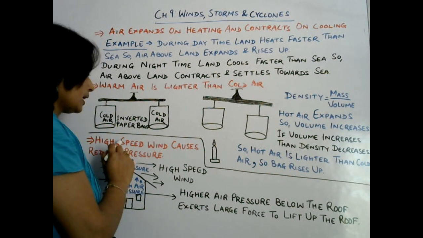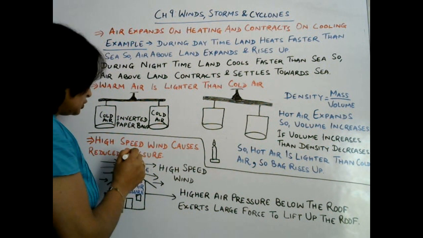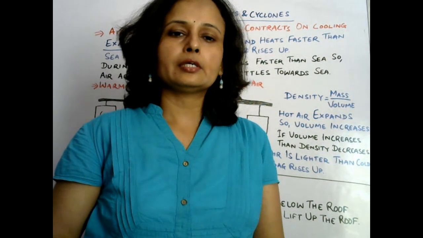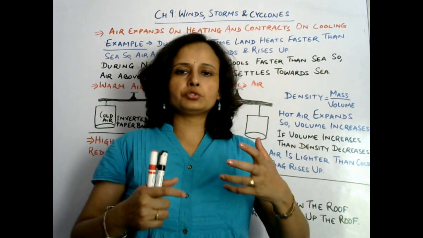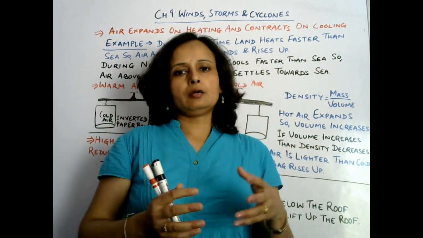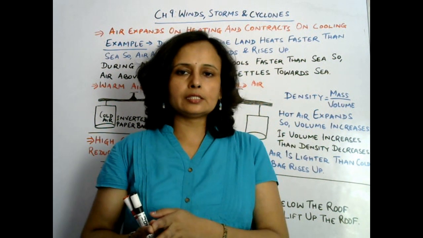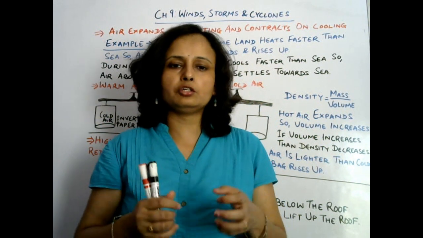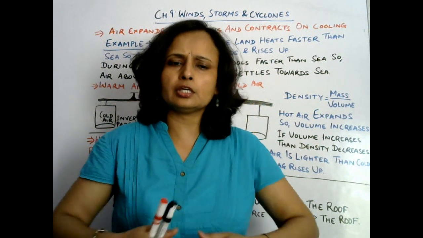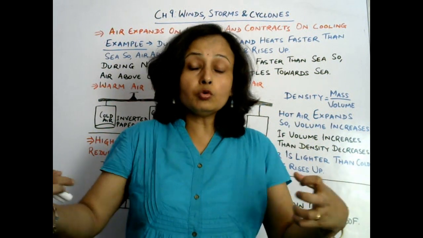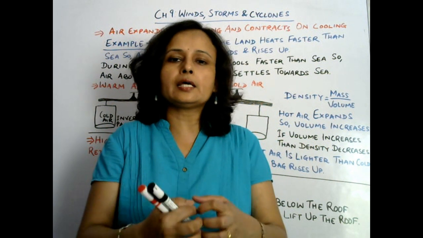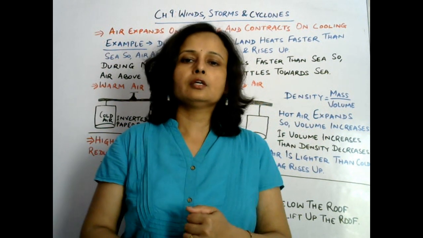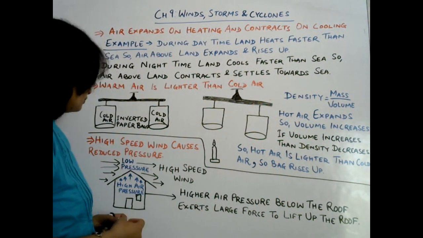Now the next one is: high speed wind causes reduced pressure, or high speed wind decreases air pressure. So how does it happen? Wherever fast wind comes, when that wind moves from a particular place, right after that air passes there is low pressure created. Due to the low pressure over a certain area, the nearby air will rush quickly to fill that gap. It will try to equalize the pressure difference. So this is also a characteristic of wind.